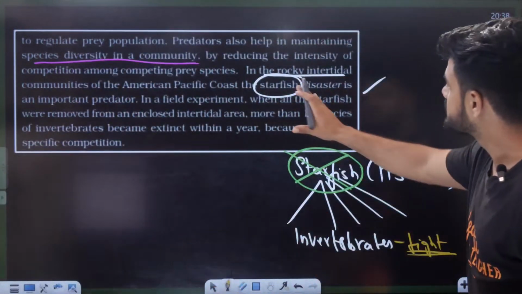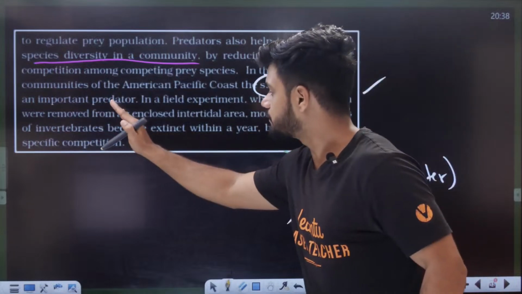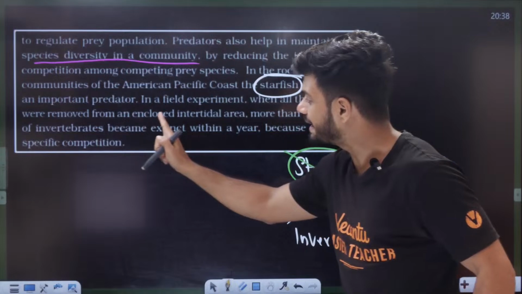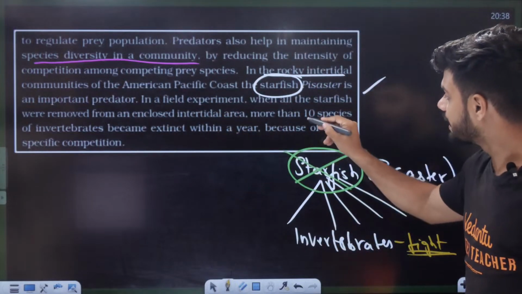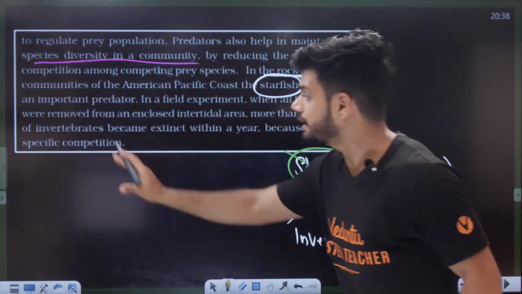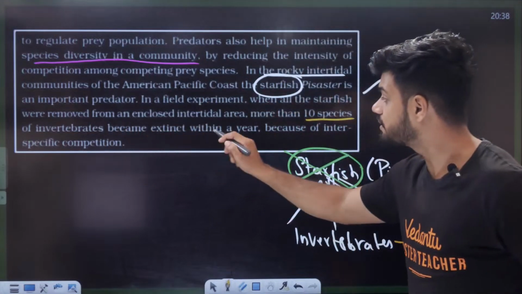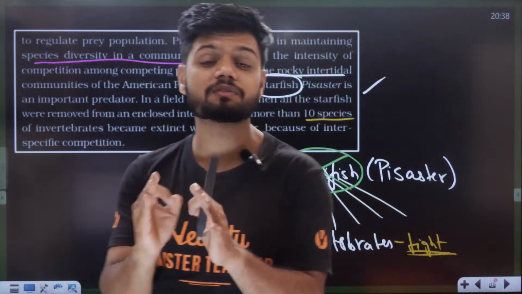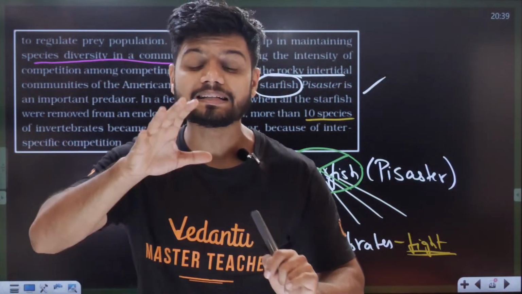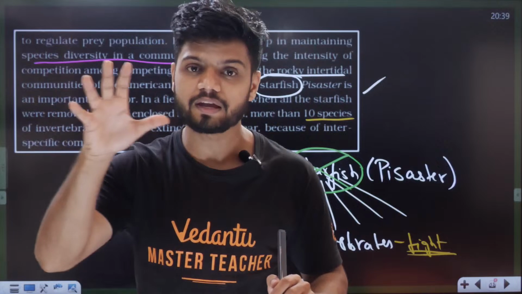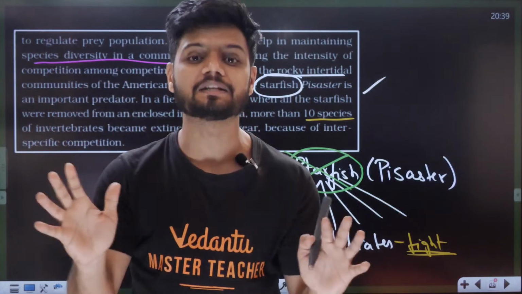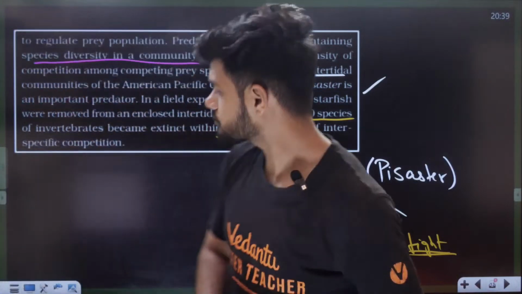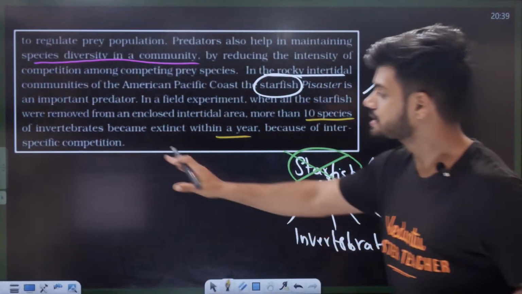See here, the starfish is an important predator. In a field experiment, when all the starfish were removed from the enclosed intertidal area, more than 10 species of invertebrates became extinct within 1 year. Not organisms, 10 different species became completely extinct. Why? Because of the fight, because of interspecific competition.